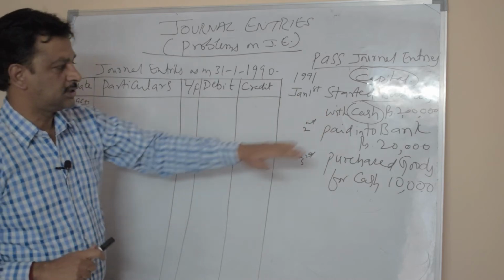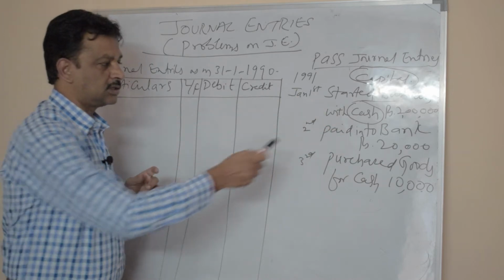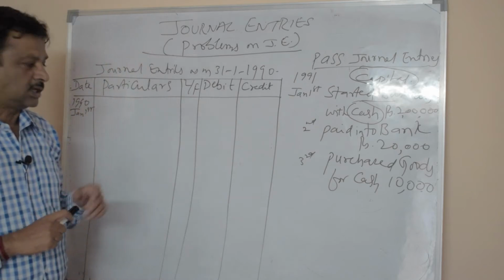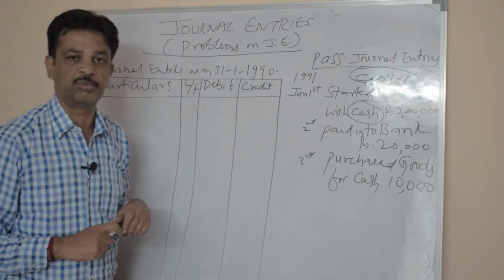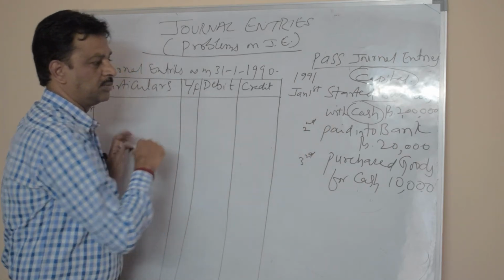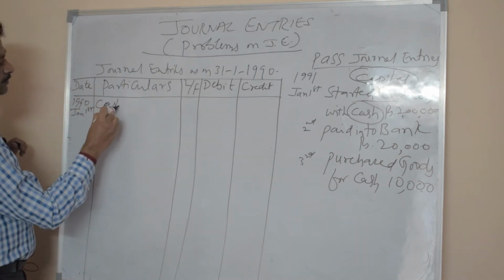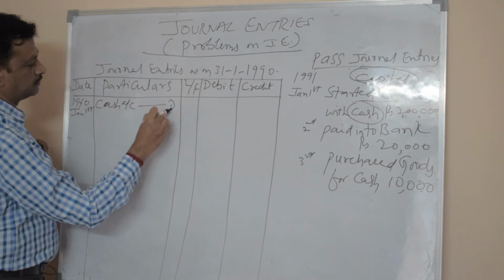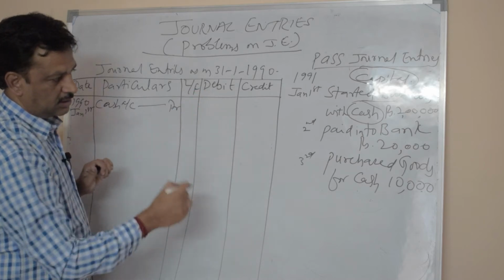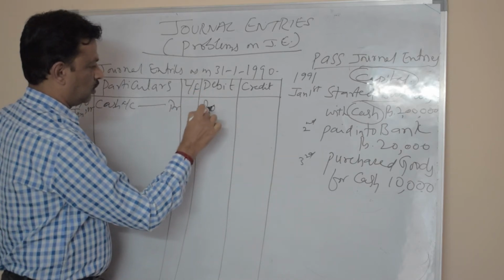Here cash is coming into the business. It is an asset. Whenever an asset is increased in the business, the asset is debited. So cash account debtor, on the debit side you write 2 lakhs.